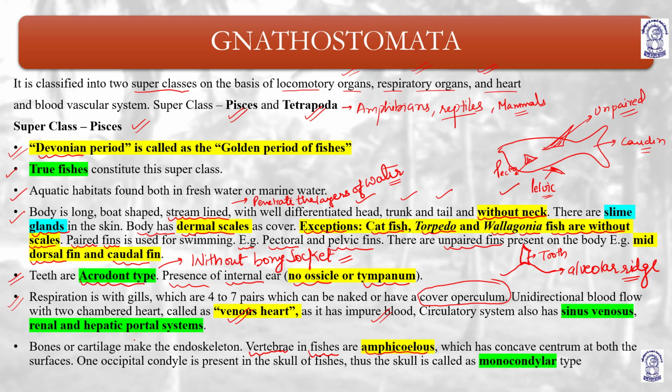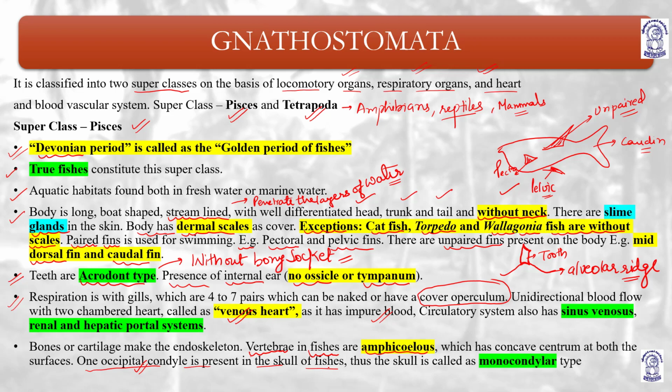One occipital condyle, which basically helps to rest the head region. The occipital condyle rests on the atlas vertebra. One occipital condyle is present in the skull of fishes.